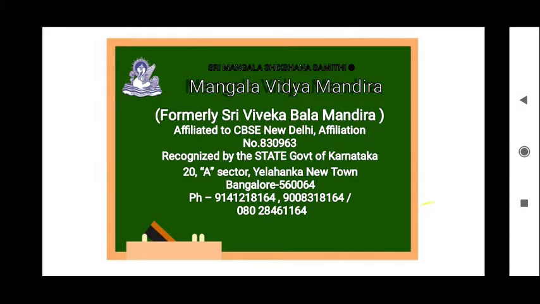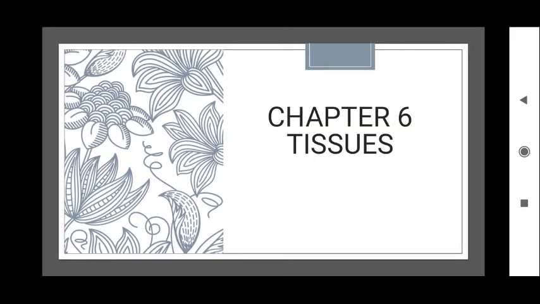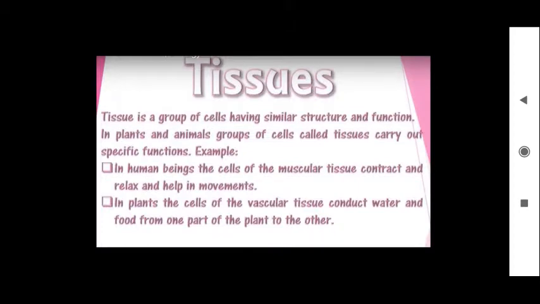Today, let us learn the 6th chapter in our science, that is tissues. Hope you all remember the fundamental and structural unit of all living organisms is called cells. Yes. So these cells we have learnt in our previous classes. What is the meaning of cells, what are the types of cells, what are the constituents of the cells. Now let us learn about a little higher version of the cells, that is, when the cells are joined together, it is called tissues.